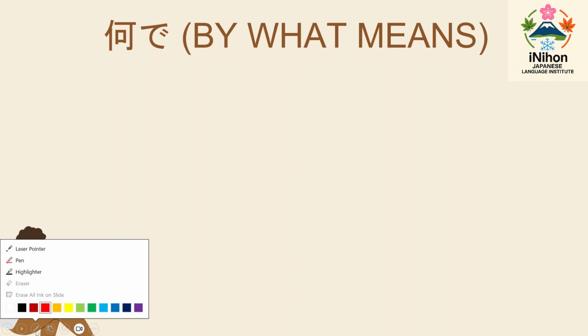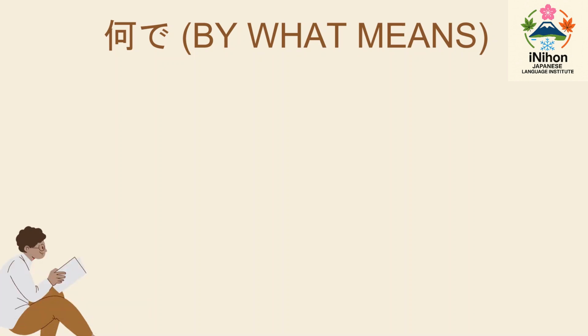This is one of the important points in N5 and for the basic level structure. Okay, nande. What is nande? This is the kanji. Don't worry. Okay, nande. Nande means the reading for this kanji is nan. You should add de. Nande means it's the mode of transportation, or by using what mode.